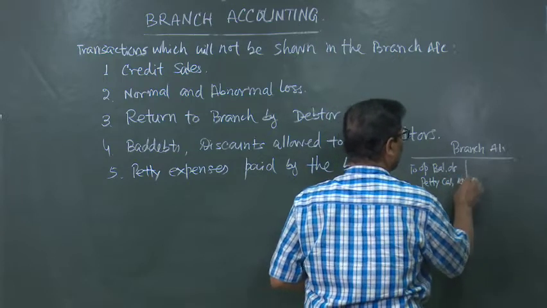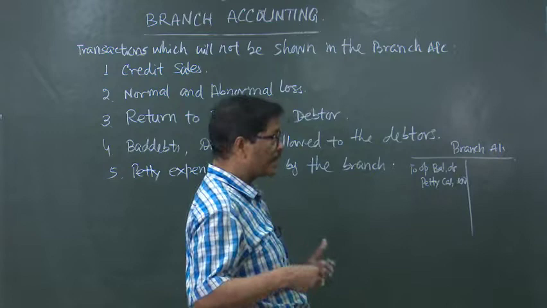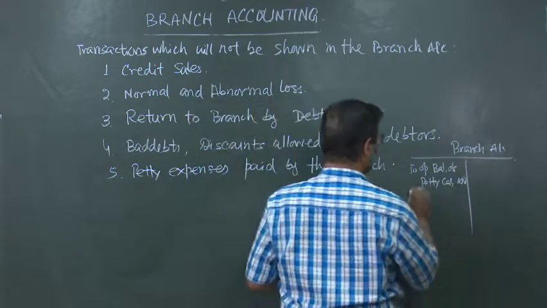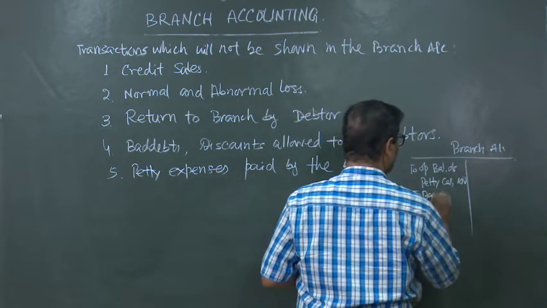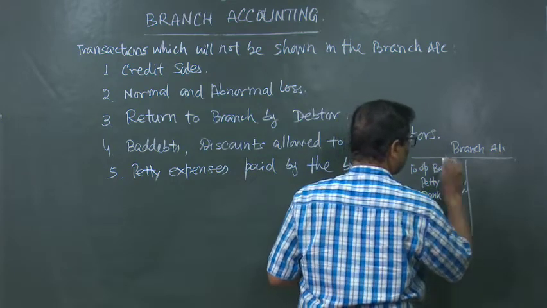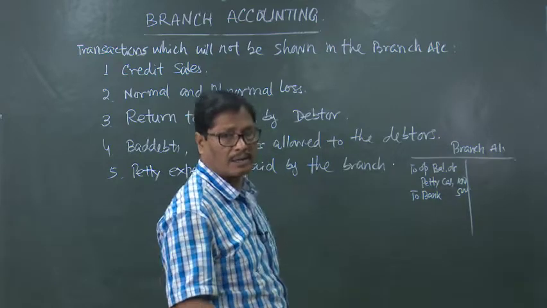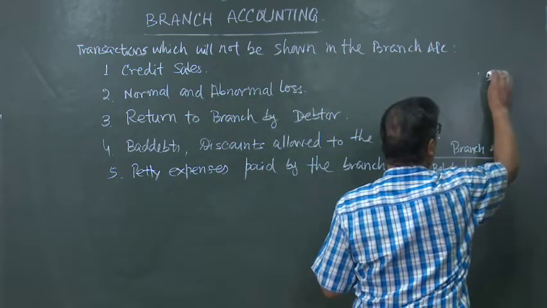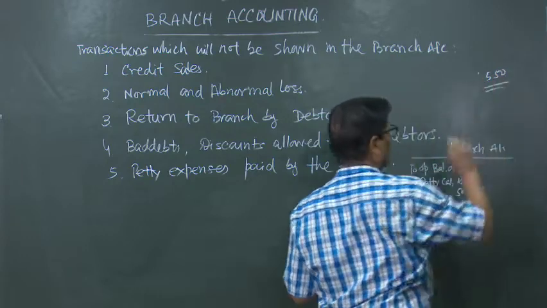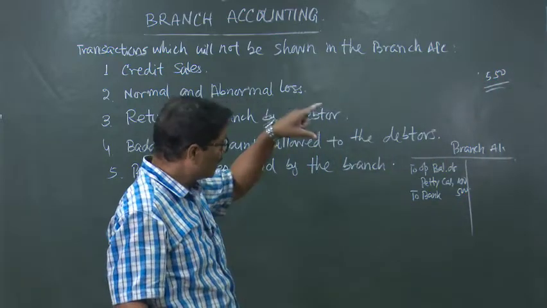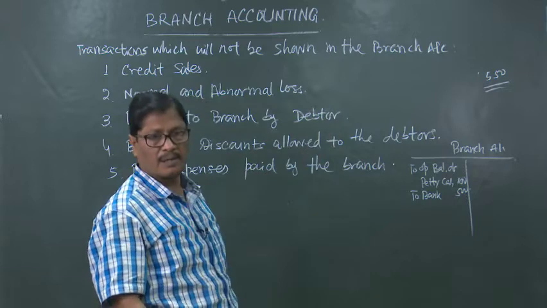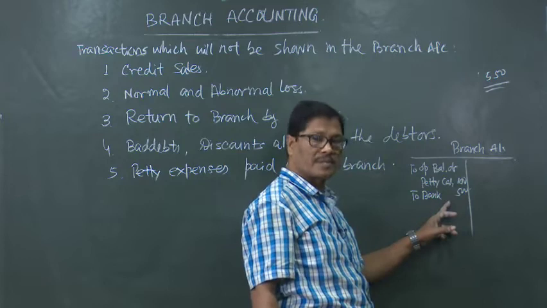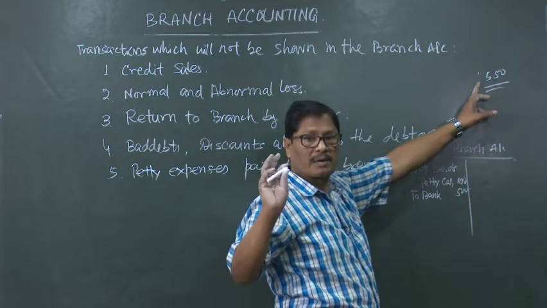Suppose it is 100. Then suppose it is receiving a check of 500 for petty expenses from the bank, say 500, that they will record. Suppose out of that, 550 rupees has been spent, petty expenses are 550. These expenses will not be recorded here, but out of 600, that is 100 opening balance and 500 we have received, 600, 550 is gone, spent.